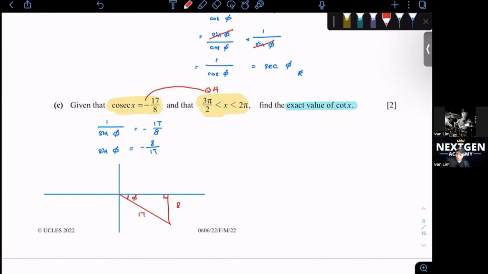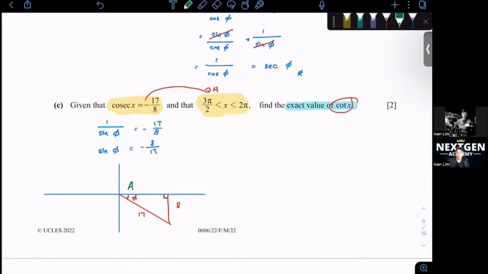Okay, they want us to find cot. Cot is 1 over tangent, which is adjacent over opposite. So I need my adjacent here. Let's call this big A. How can we find A?